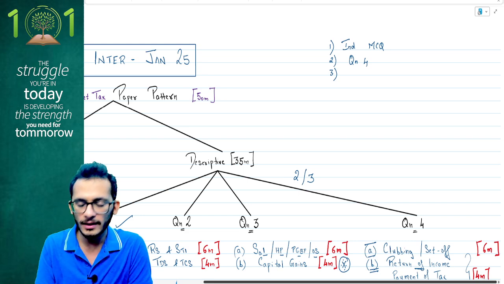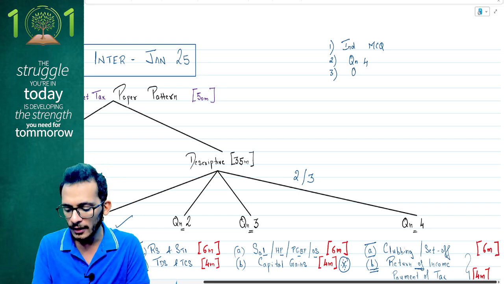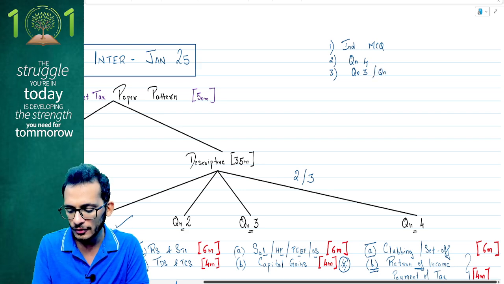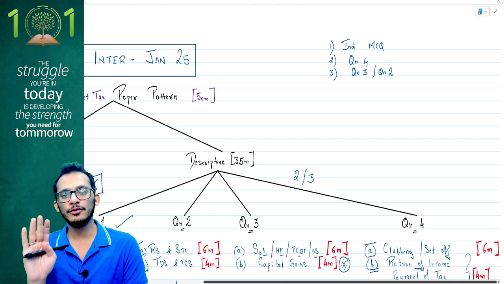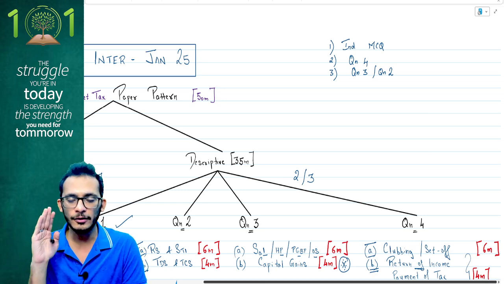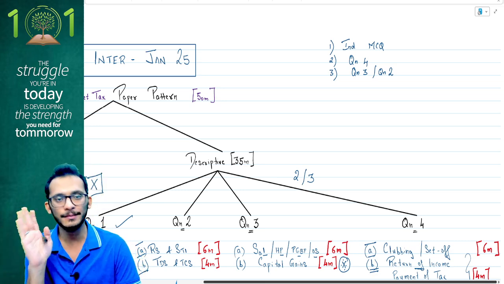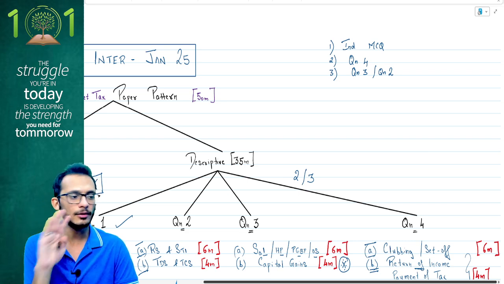I would not tell you which one to opt for, as this all depends on how difficult the question comes. It is a personal preference: either choose question number 3 or question number 2. Order of priority: choose question number 3 if you're able to answer everything. If you're not able to answer, skip to question number 2, because the 6 marks of residential status you will definitely get, no doubts about it.